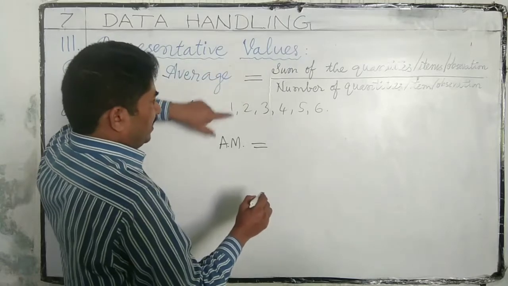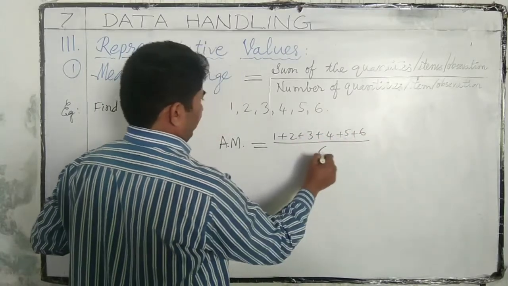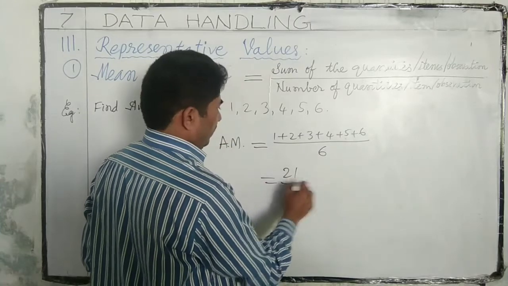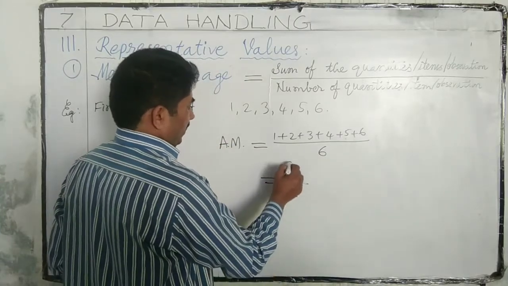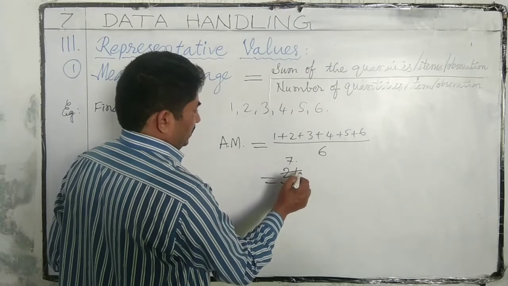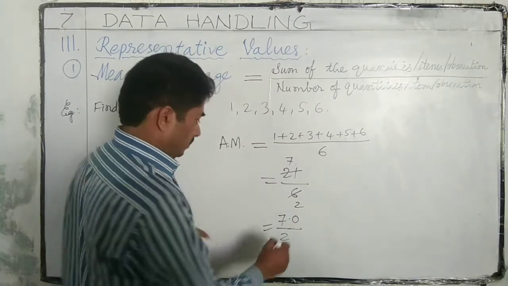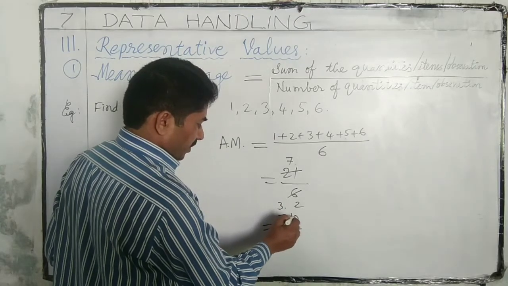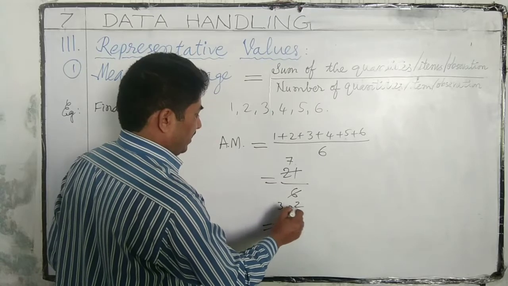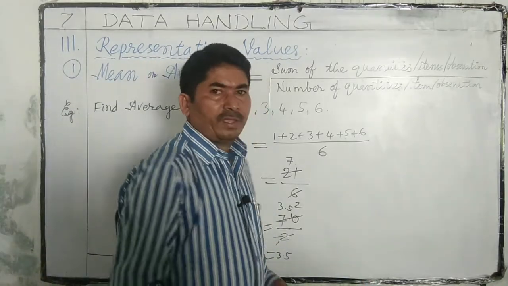Sum of the numbers, 1 plus 2 plus 3 plus 4 plus 5 plus 6, by 6. 3, 6, 10, 15, 21. 21 by 6. 3 7s are 21, 3 2s are 6. 7 by 2, keeping point and 0, we get 3.5. This is the method of finding average.